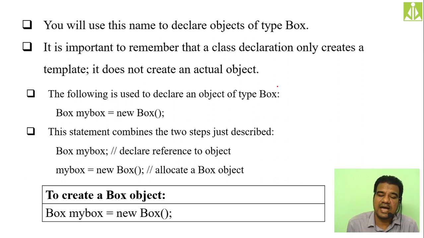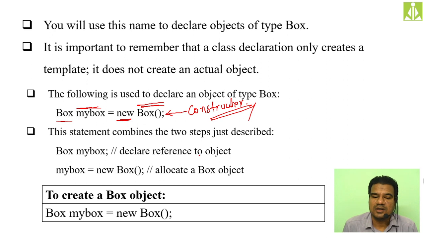The syntax for creating an object: the class name Box, then myBox is the object name, then the new keyword, and then the constructor call. Box() is the class name like a method, it is a constructor. About the constructor we will discuss in our next class.